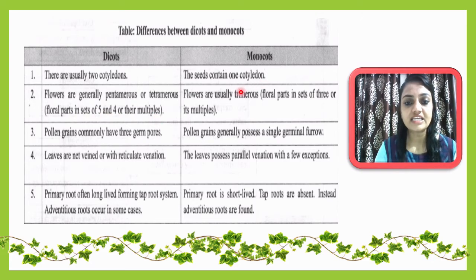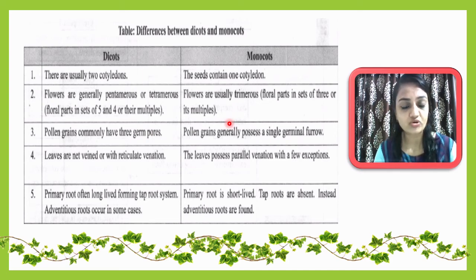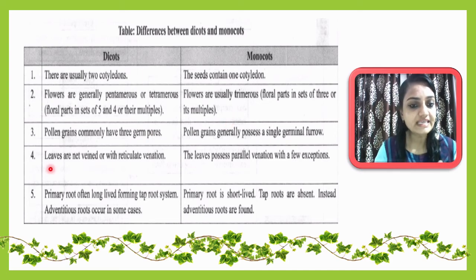Then in case of a monocot, flowers may be trimerous, meaning flower parts are in sets of 3 or in multiples of 3. In case of dicots, pollen grains commonly have 3 germ pores, whereas in monocots pollen grains generally possess a single germinal furrow. We will learn in detail about the seeds and pollen grains of dicots and monocots in the next chapters. Leaves in dicots are net veined, or reticulate, while monocot leaves have parallel venation with few exceptions.